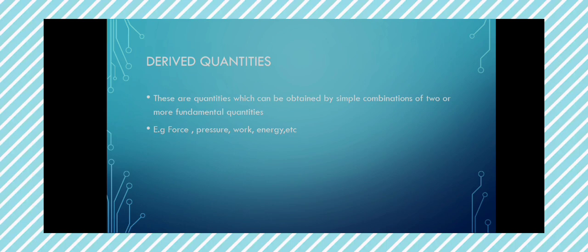Pressure also is the ratio of force and area. The force, as we have described, is a derived quantity from mass and acceleration, while area is the product of what? Length, which is also a derived quantity. Other examples are work, energy, velocity, and speed. All these are examples of derived quantities.